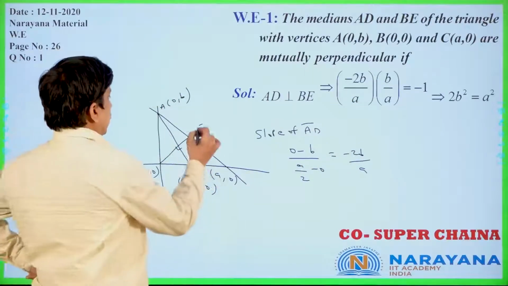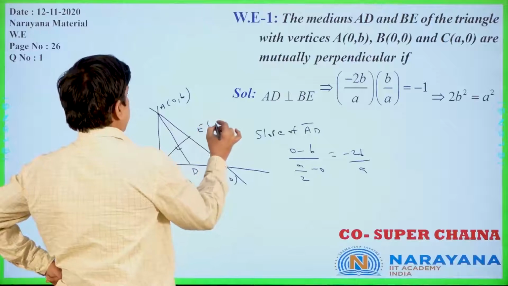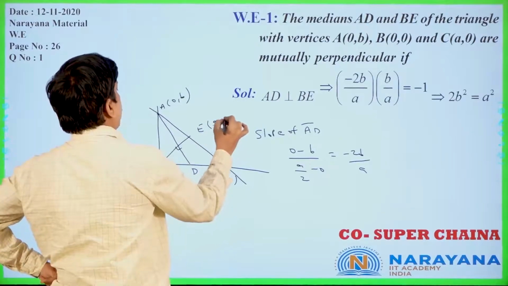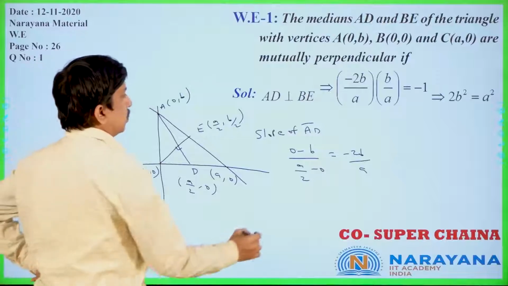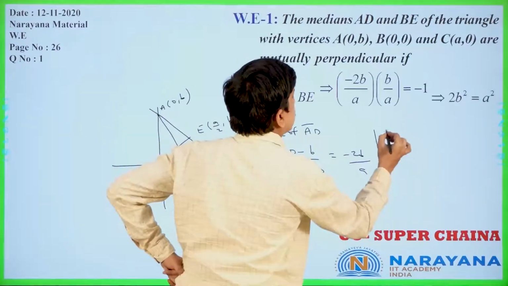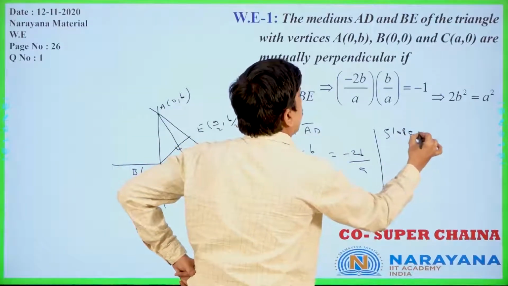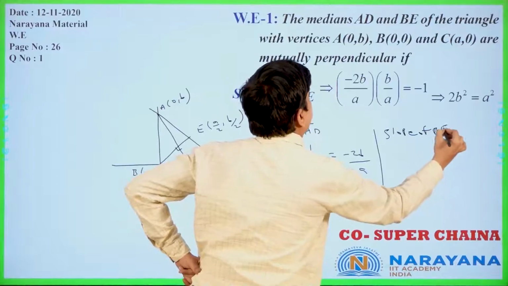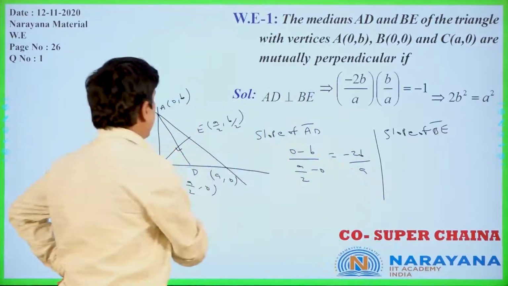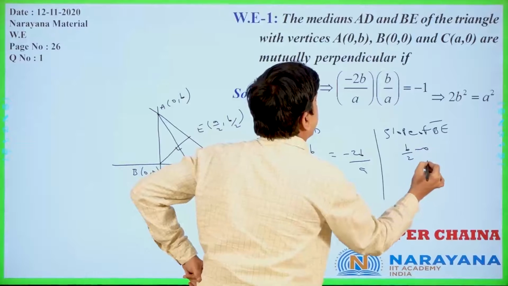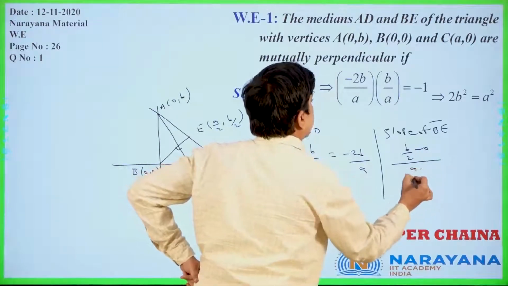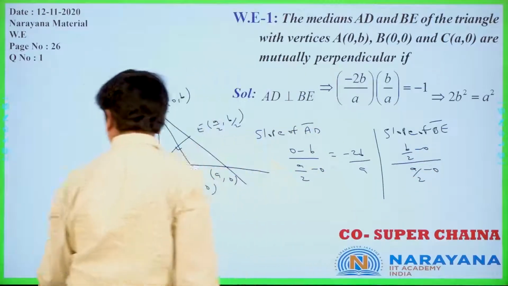Now E is the midpoint, (a/2, b/2). The slope of BE is (b/2 minus 0), y2 minus y1 by x2 minus x1 only. Is it clear or not?